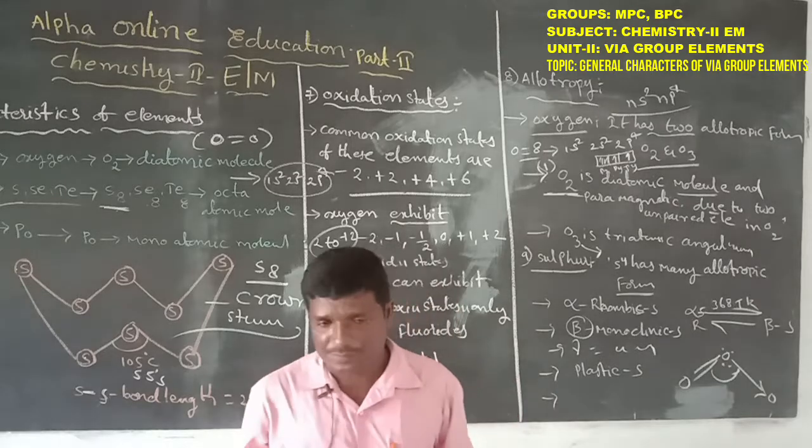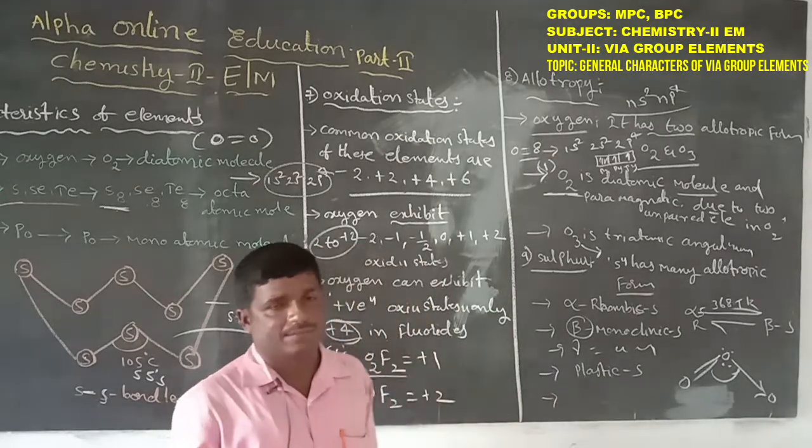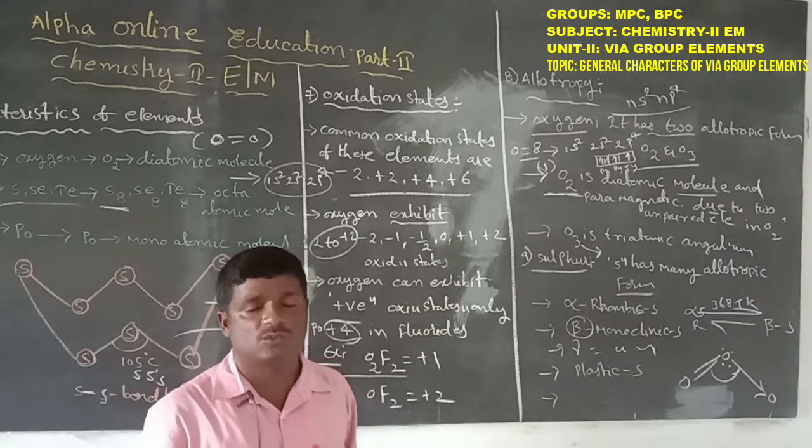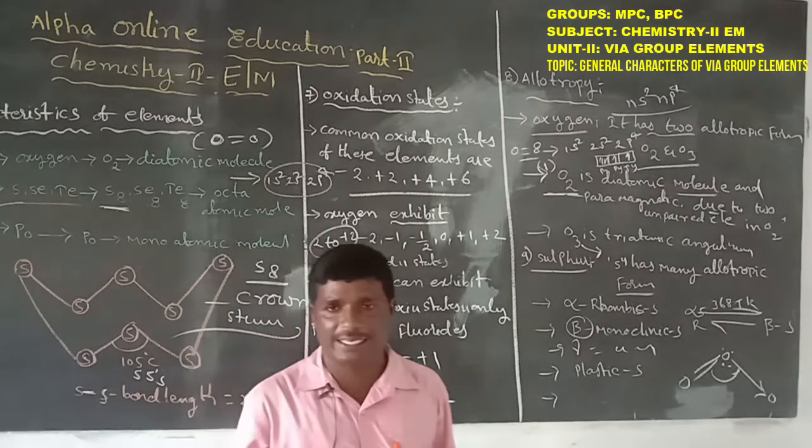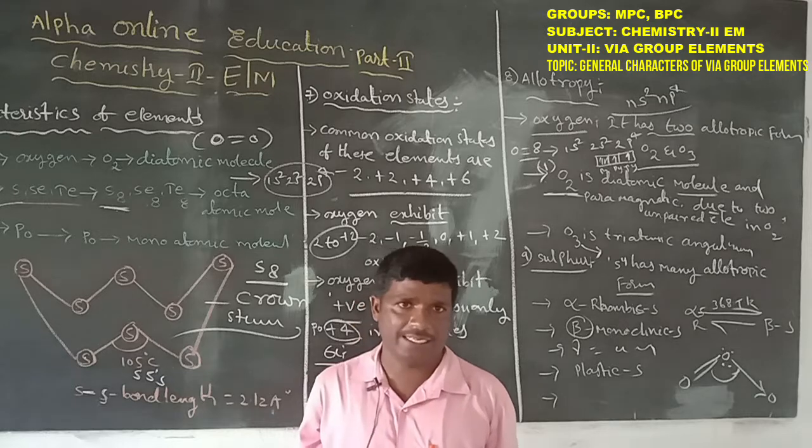Next one, selenium. Selenium exists in two forms, known as metal selenide and non-metal selenide.